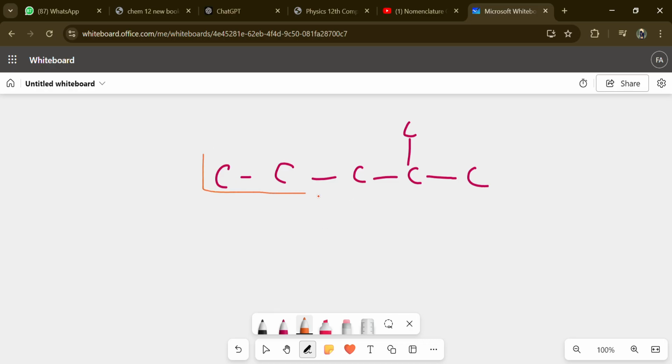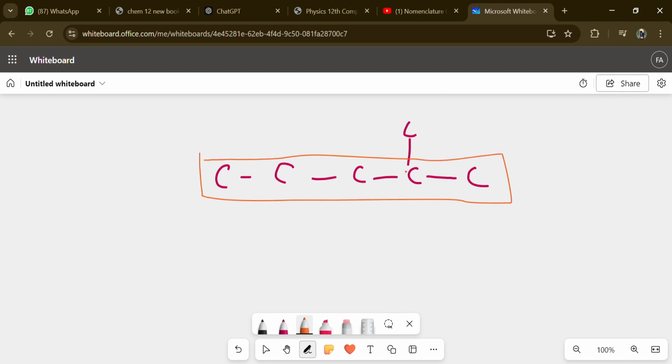At very first, if we'll consider this as the parent chain, how many carbons are there? 1 2 3 4 5. If we'll consider this as the parent chain, so there are 1 2 3 4 and 5, same number of the carbon. So let's just consider simply this one as the parent chain, just to make the situation more easier.